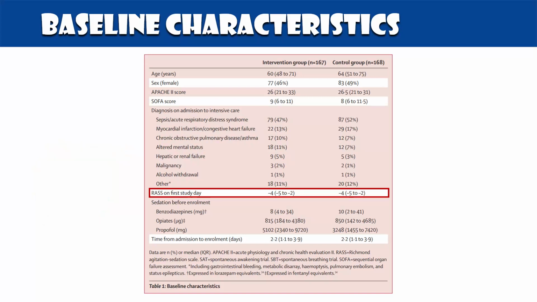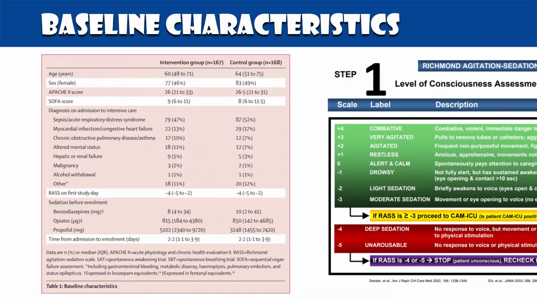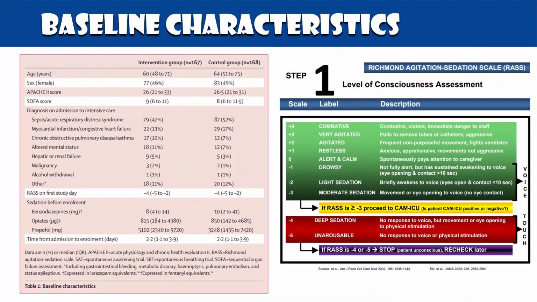Just to give you a refresher, the RASS, Richmond Agitation Sedation Score, what's in red down there, the -4 and -5, deep sedation or unarousable. These are the folks that are diagnosed with coma when it comes to this trial. And just to reinforce, for a patient on a ventilator, we would prefer their sedation to be 0 to -2, so alert, calm, or drowsy, or at the deepest, light sedation where they would briefly awaken to voice.